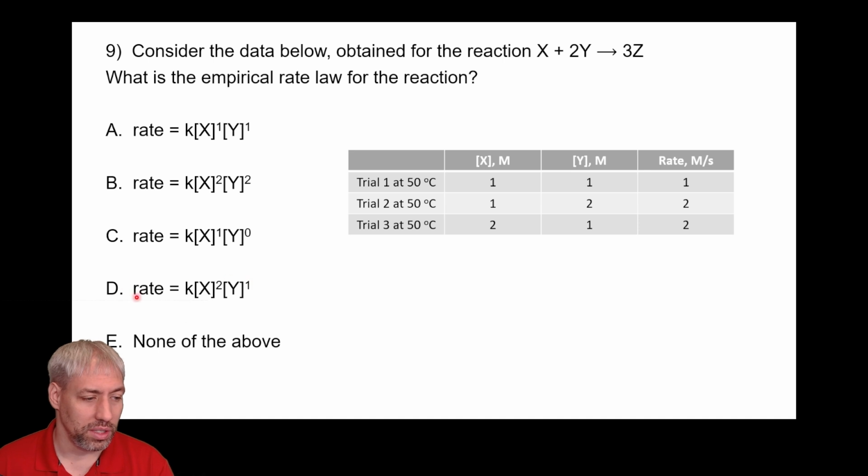And so we've ruled out D, we've ruled out E, because the answer in this case is A. And so X concentration to 1, Y concentration to the 1, and that gives us our rate law.